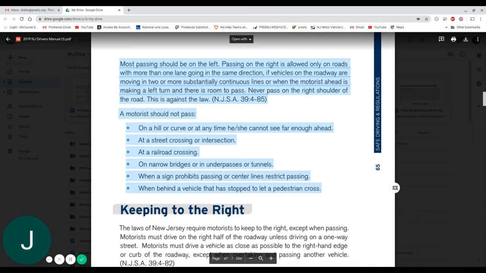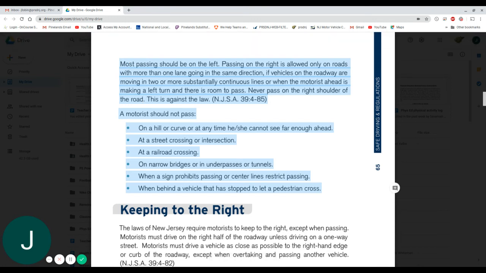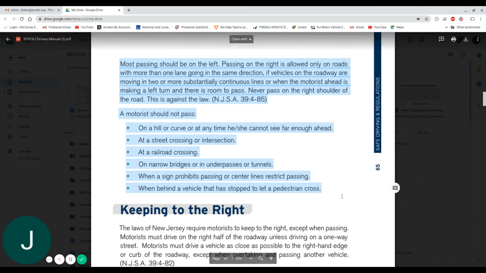Route 9 is probably the best example, where people are making lefts into businesses or private areas or things like that. You're not supposed to bring your entire vehicle out into the shoulder of the road to pass them on the right. A motorist should not pass on a hill or a curve or any time he or she cannot see far enough ahead. Do not pass at a street crossing or intersection, on a railroad crossing, on narrow bridges or underpasses, when the sign prohibits it, and when behind a vehicle stopped to let pedestrians cross. Hopefully that's common sense for you.